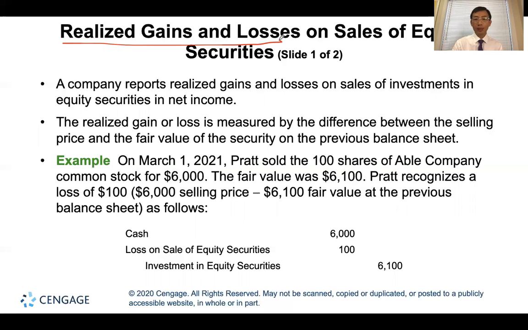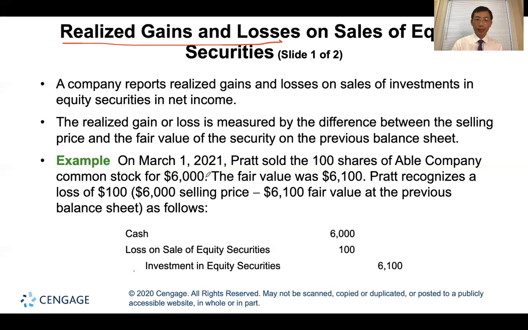It's just the sales revenue, I mean, how much cash the sale brings in, and what's the balance of the investment in equity security. The difference is the loss or gain for this sale. It means realized gains or losses.